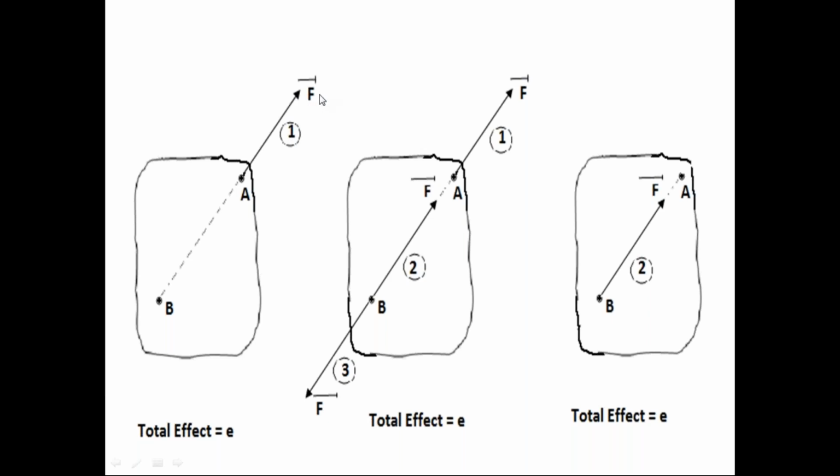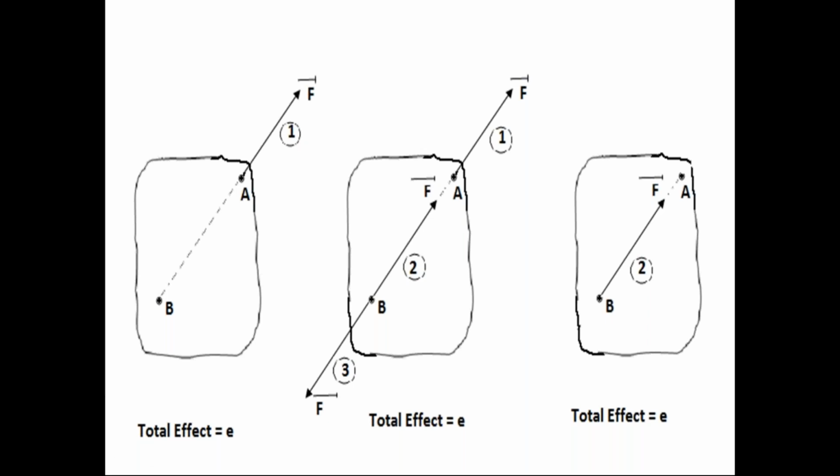If this force F bar is 0, then the effect of this force on the rigid body is 0. But here F bar is not equal to 0. So please catch this carefully.